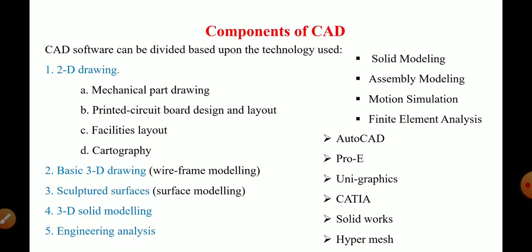Based on this, again different software packages are available. For example, AutoCAD is a drafting tool, used basically for drafting purposes. Then Pro/E, Unigraphics, CATIA, SolidWorks, and HyperMesh are the different software packages available.